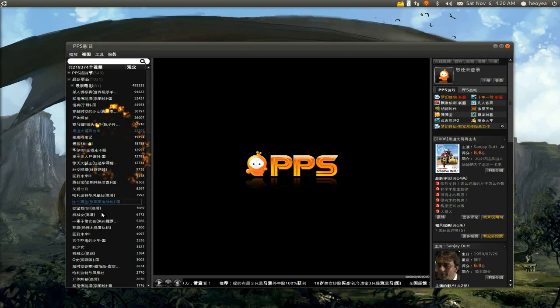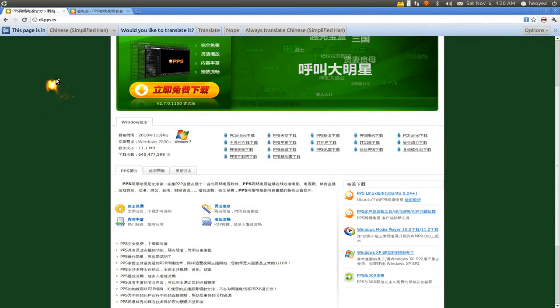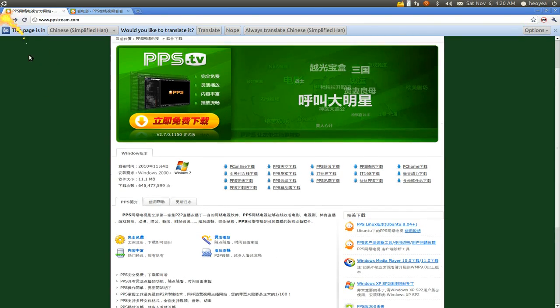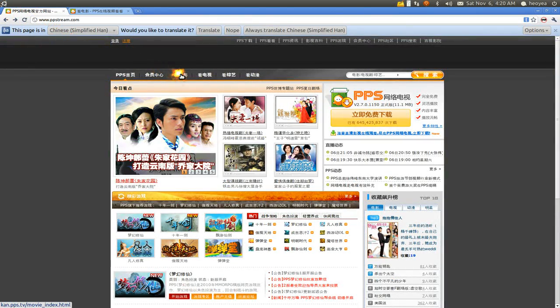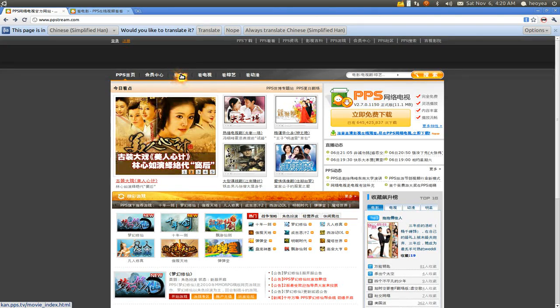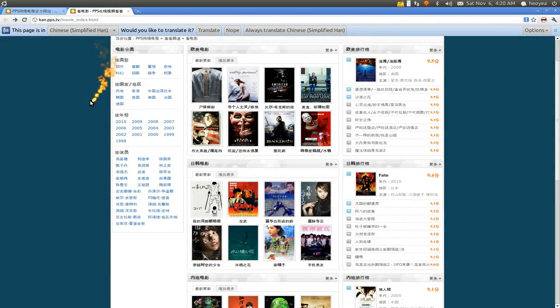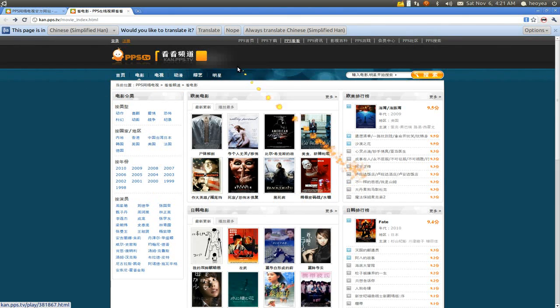Okay, since we can't read any of this in English or anything like that, or if you don't read Chinese, then this is pretty much worthless to you. So I'll show you how I do it to watch the movies that I want. Okay, we'll go back to this page here. So you're gonna go back to the main page. This third one here, it'll say like con.ppstv or whatever. Open that tab, and you see this list here.